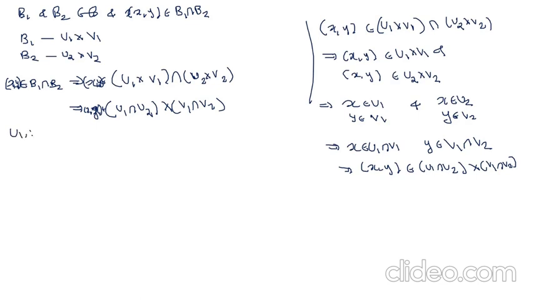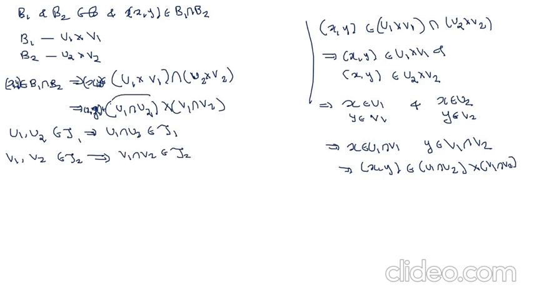Now U1 and U2 belong to tau1, which implies their intersection also belongs to tau1. And similarly V1 and V2 belong to tau2, and tau2 is a topology, which implies V1 intersection V2 belongs to tau2. Now U1 intersection U2 is a member of tau1 and V1 intersection V2 is a member of tau2. That means their cross product is a member of B. That implies U1 intersection U2 cross V1 intersection V2 is a member of B.